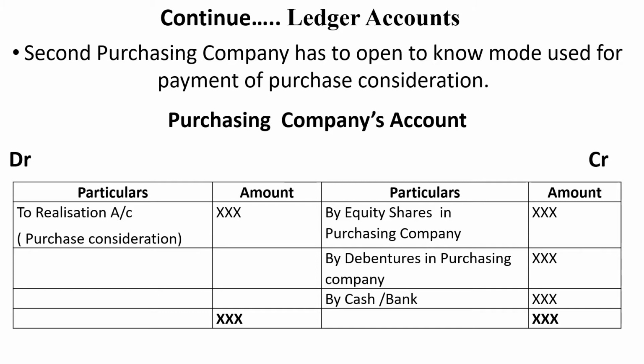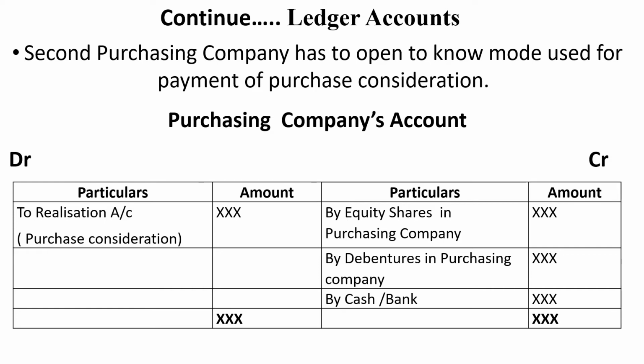The purpose of preparing the purchasing company account is to know the modes used for payment of purchase consideration. On the debit side, you have to enter to realization whatever purchase consideration is paid. On the credit side, we write the different modes used. For example, if payment is made in the form of equity shares, you have to write by equity shares in purchasing company.